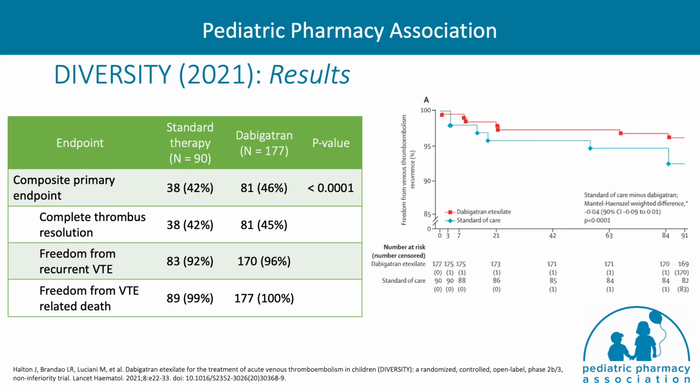The results of the DIVERSITY trial show that 46% of patients in the dabigatran group met the composite primary endpoint compared to 42% of patients in the standard of care group. Further, when looking at the individual components of the composite endpoint, the incidence of complete thrombus resolution, freedom from recurrent VTE as shown on the graph to the right, as well as freedom from VTE-related death were similar between the two groups.